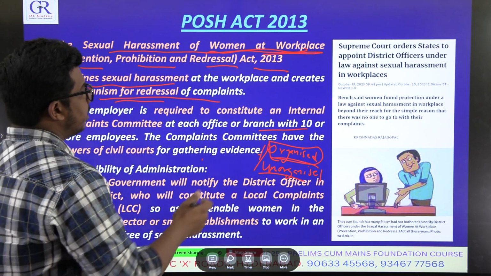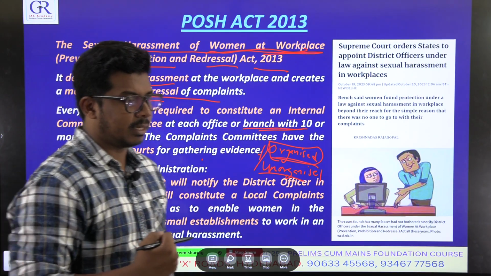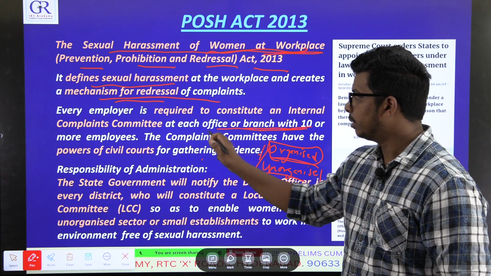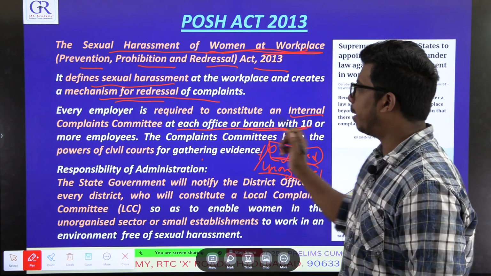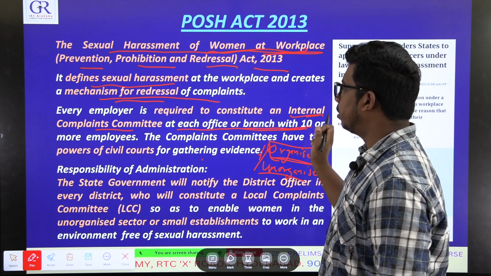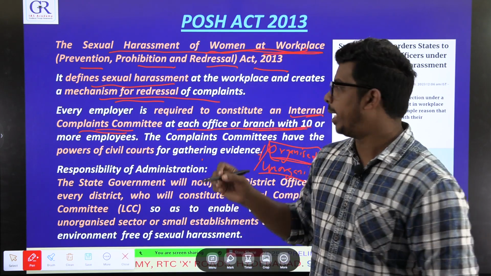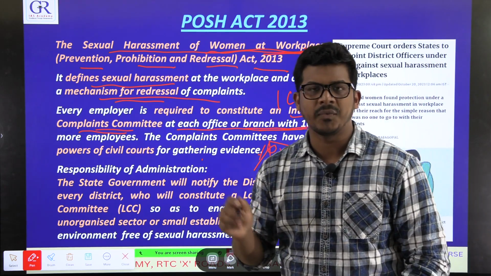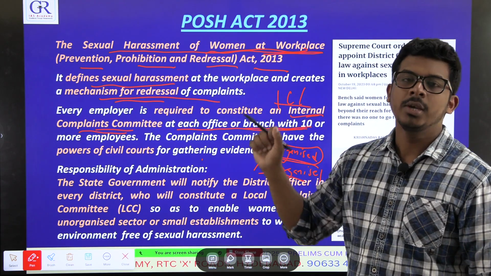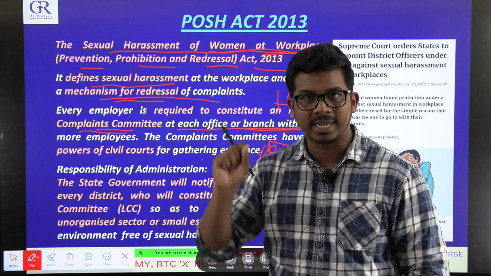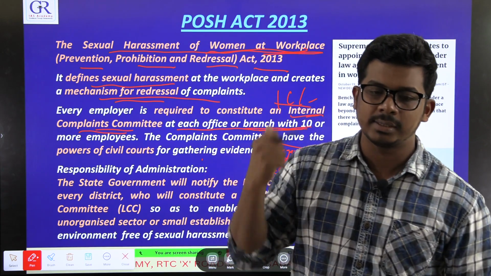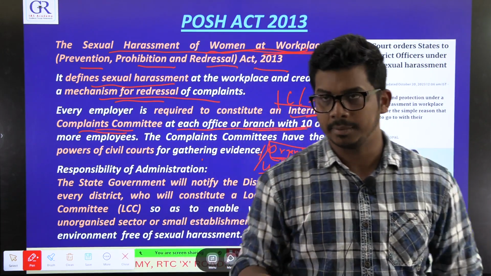So companies in the organized sector which are having more than 10 employees should form something called Internal Complaints Committee. Under this Prevention of Sexual Harassment Act, companies should form something called Internal Complaints Committee, ICC. It is mandatory to form. If you are having more than 10 employees and you are a part of organized sector, you should form this ICC so that if any woman faces this sexual harassment, she can file a complaint with them. She goes to the ICC, this Internal Complaints Committee, and she files the complaint against that particular person.